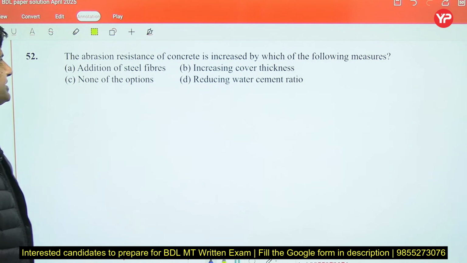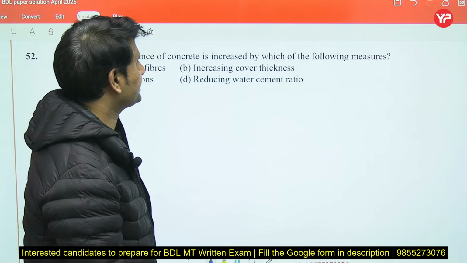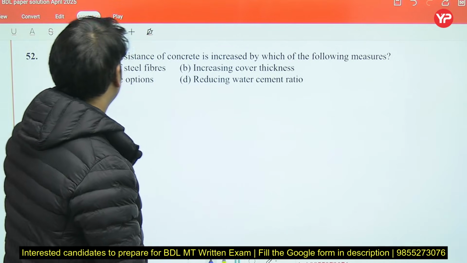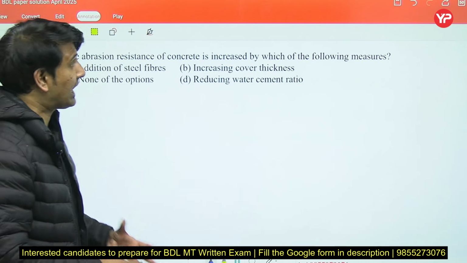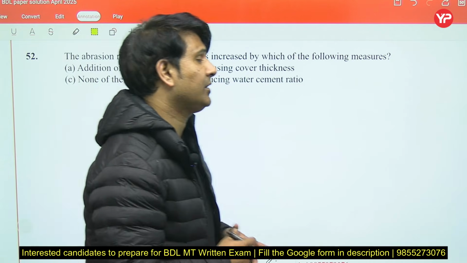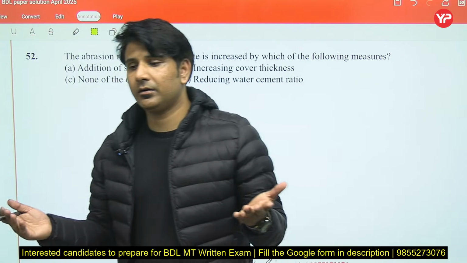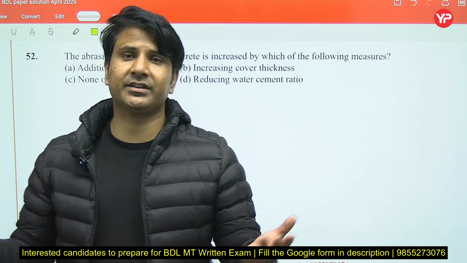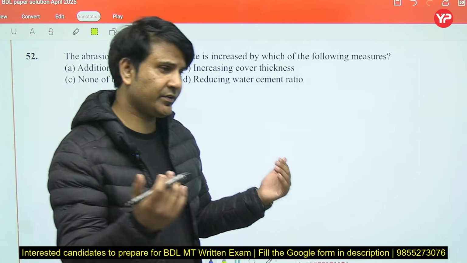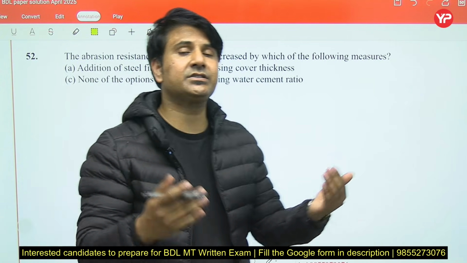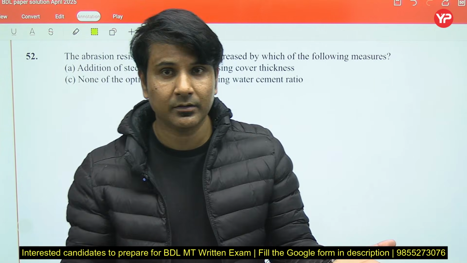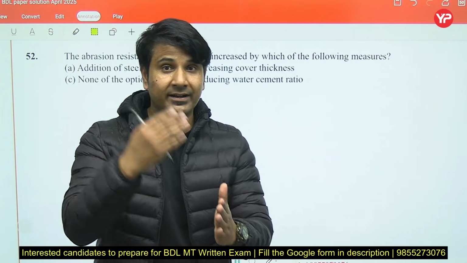The abrasion resistance of the concrete is increased by which of the following measures? Abrasion resistance means hardness of concrete. What is hardness? Hardness is resistance against wear and tear, also known as abrasion, and resistance against scratching, which is also called indentation.